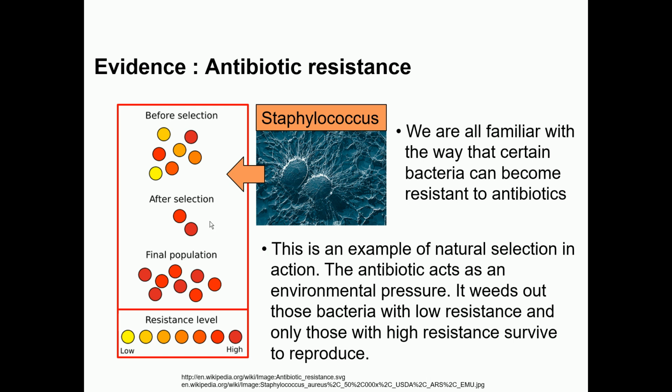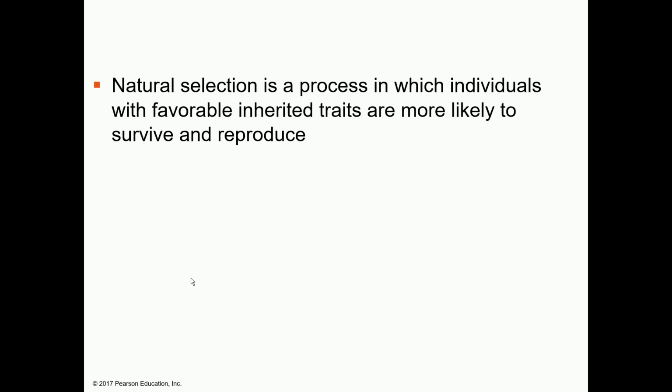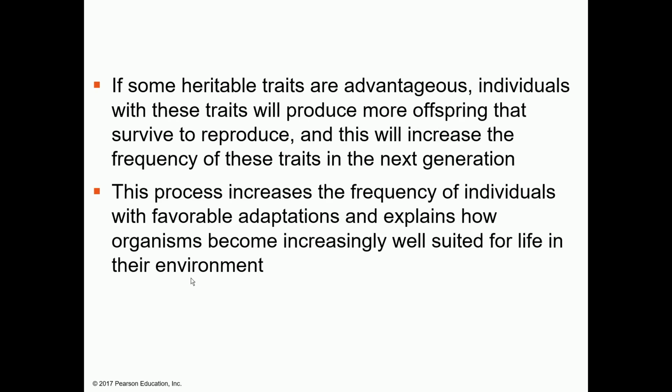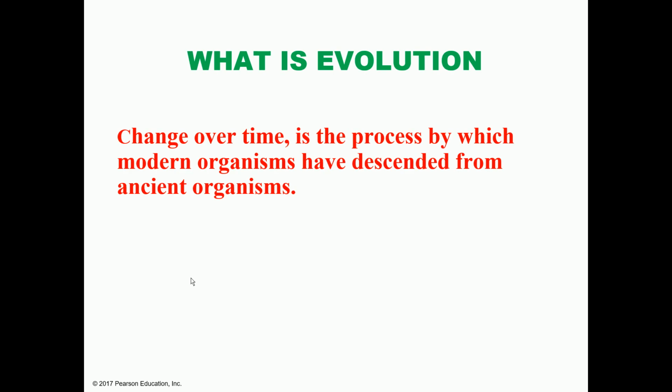When they survive, they are going to reproduce, and they are going to form a population of bacteria having the resistant genes. So this is another example of natural selection. This is all what I just said.